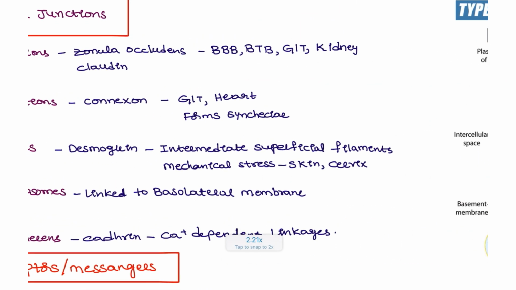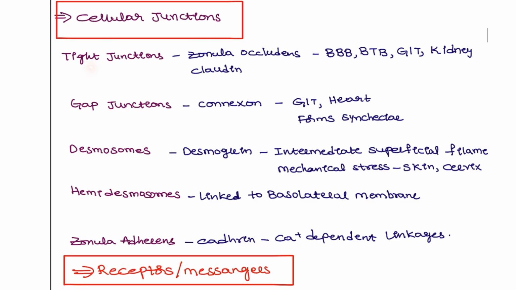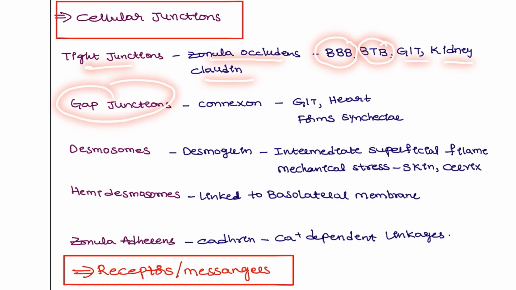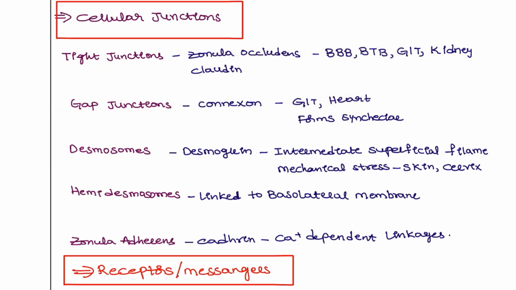Okay, let's see them one by one. The tight junctions contain the proteins zonula occludens, occludins and the claudins. They are present in the blood-brain barrier, blood-testis barrier, GIT and the kidney. Next, gap junctions, which contain the connexon protein and are present in the GIT and the heart myocardium, where they form the syncytium. Electrical conduction will be passed here.